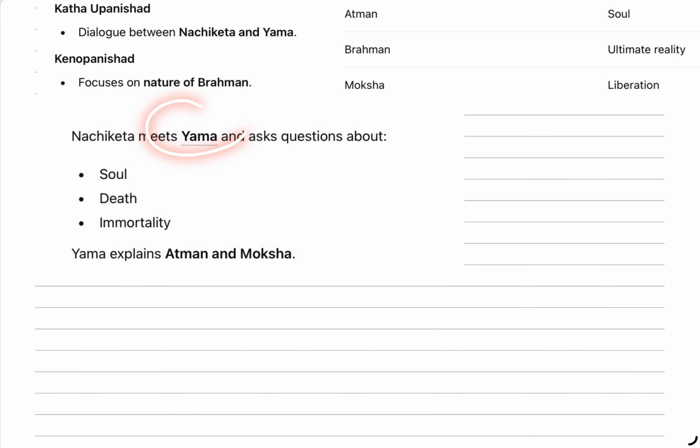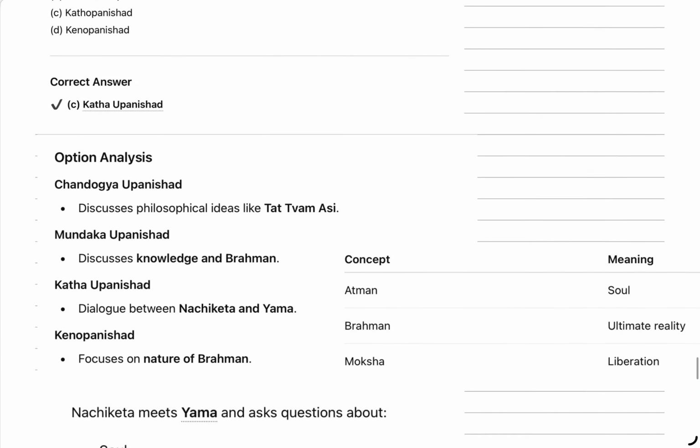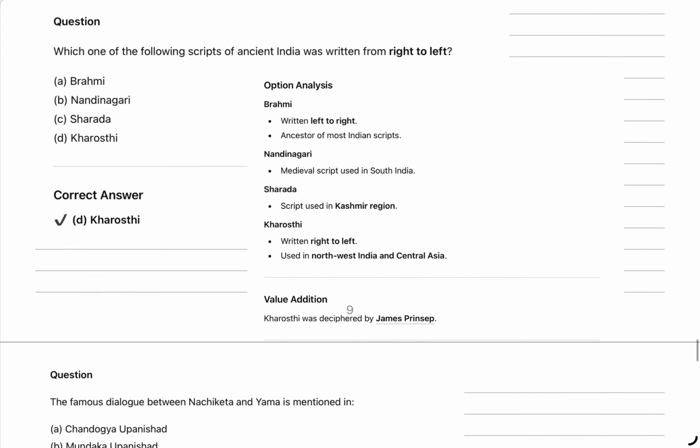In the Kathopanishad, the conversation between Nachiketa and Yama was about the soul. They discussed the soul, death, and immortality. Yama explained Atma and Moksha. So whenever you come across these types of questions, make sure you note it down.